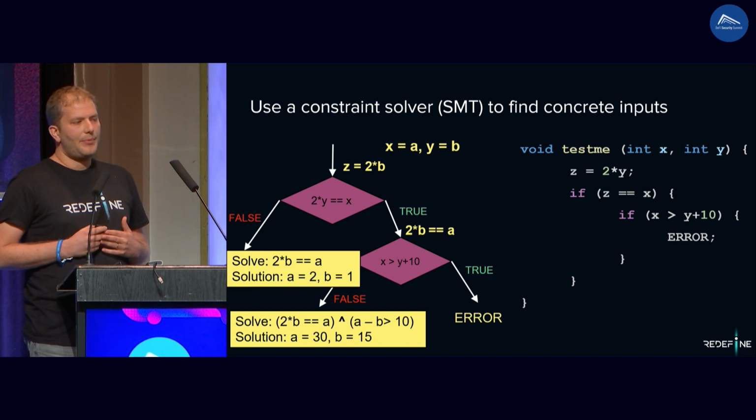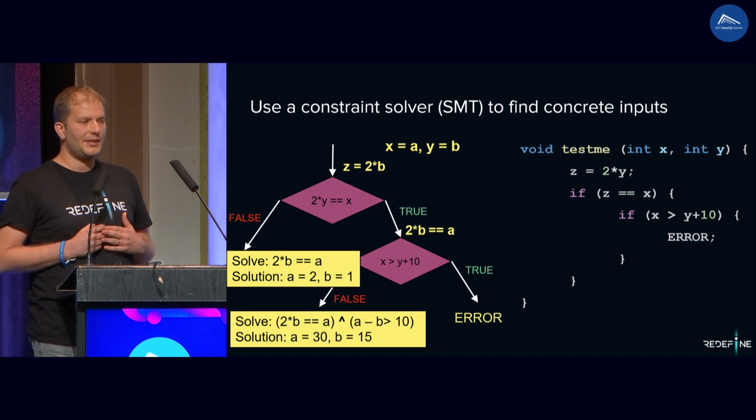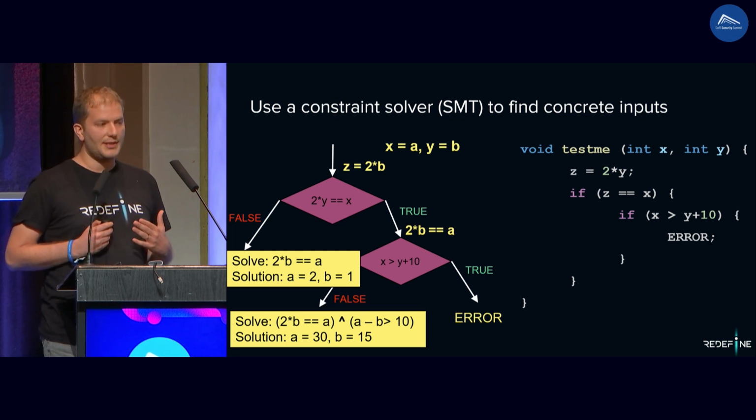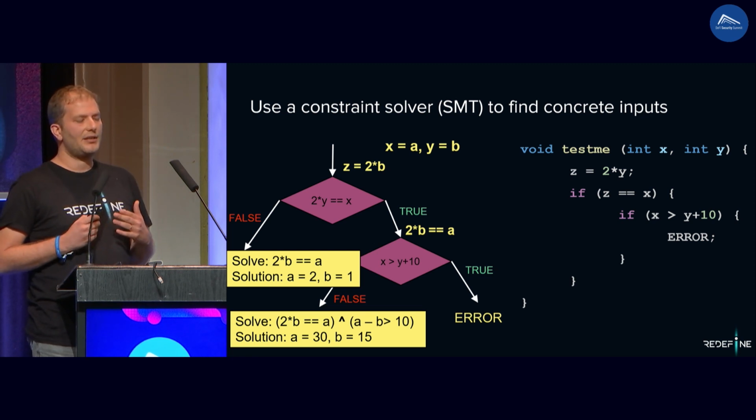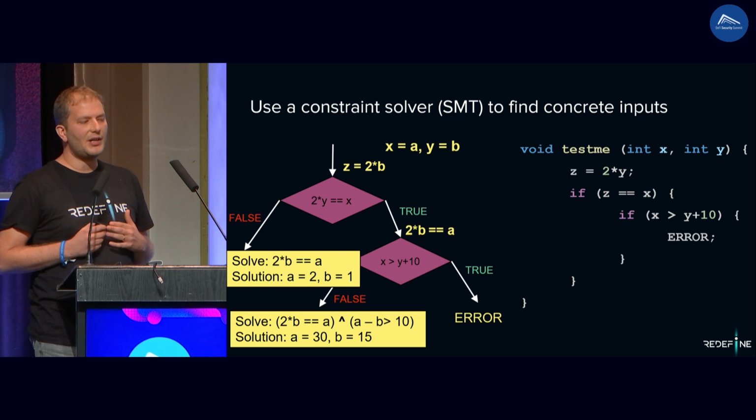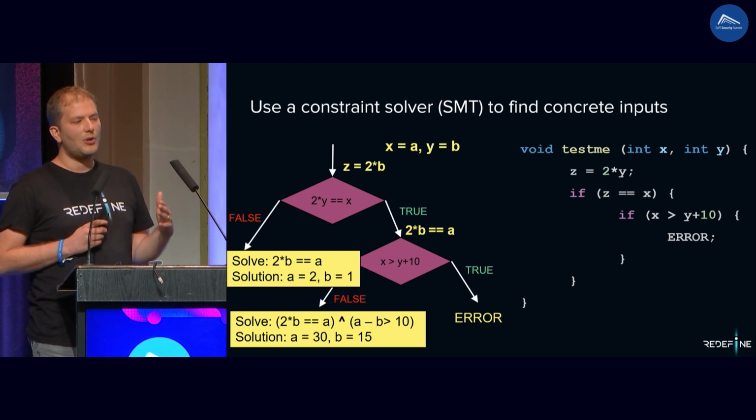The final step is to solve the model. We use a constraint solver, also known as SMT, to find concrete inputs that satisfy the constraints. In this example, there are 2 solutions. Let's take, for example, one: A equals 2 and B equals 1. It means that if I put these inputs into this function, the function would follow this path.